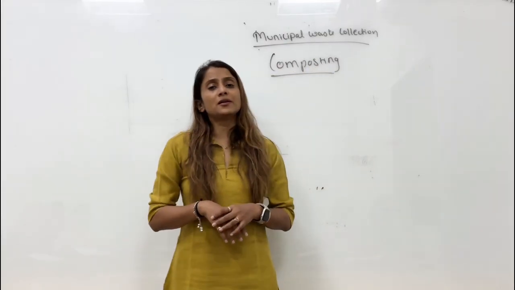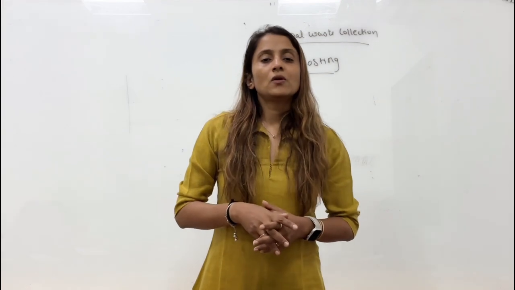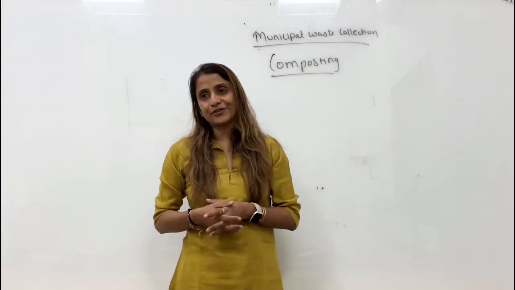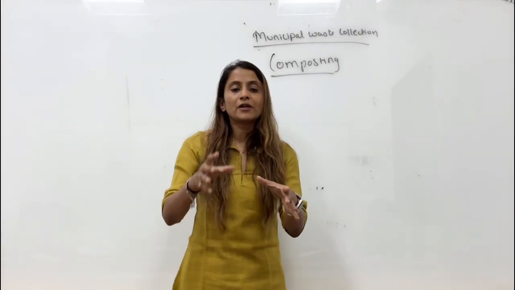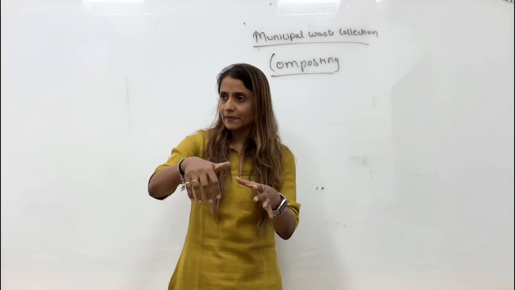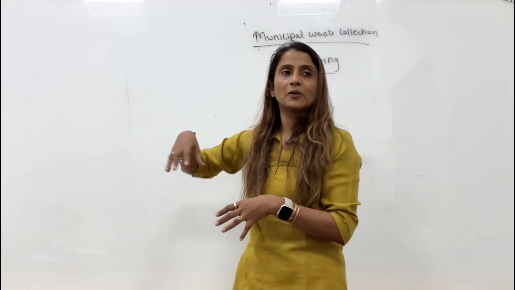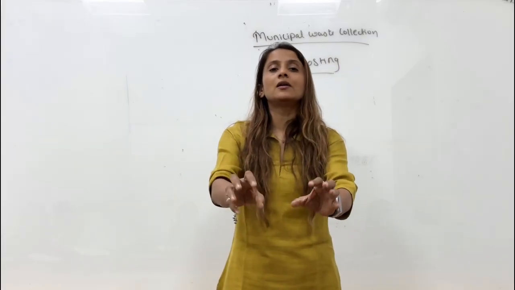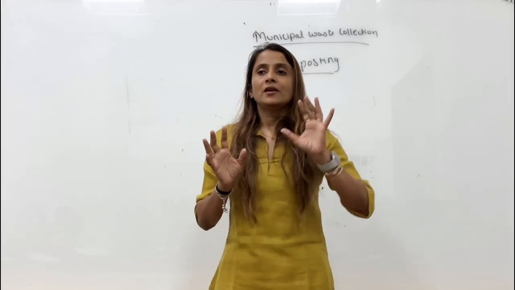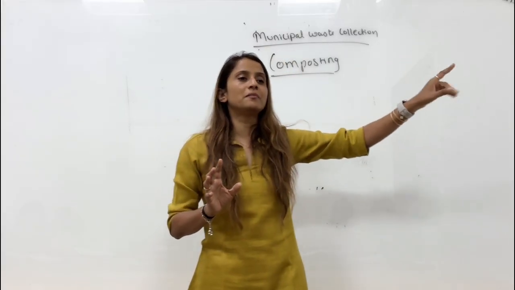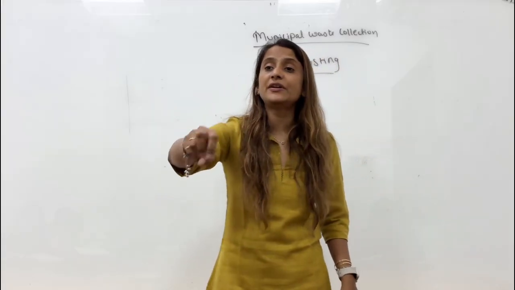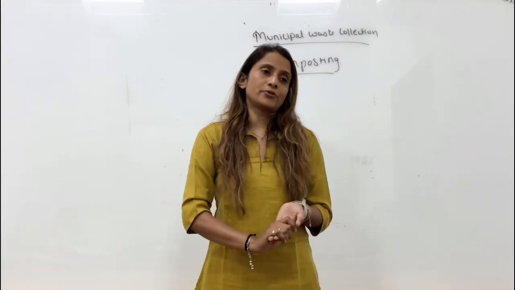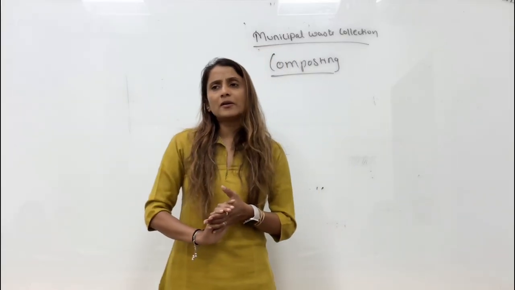A similar composting method is followed in Bangalore, called the Bengaluru composting method. It's the Bangalore model of composting. In that they make a pit 1 meter deep. They put alternate layers of vegetable waste and everything. 5 months they leave that waste unturned. Indore was 3 plus 1: 3 months turned, 1 month unturned. Bangalore: 5 months leave it unturned. After 5 months the waste will be converted into compost. So these are the 2 common composting methods.